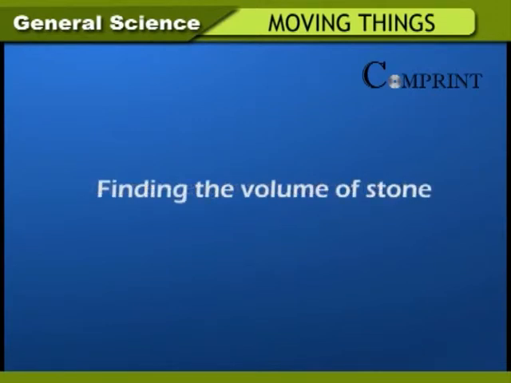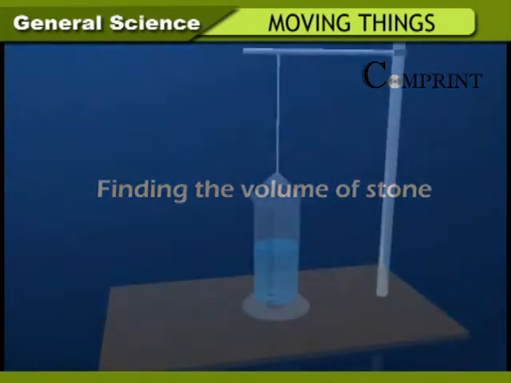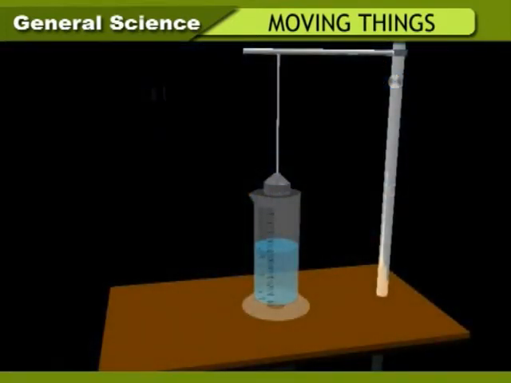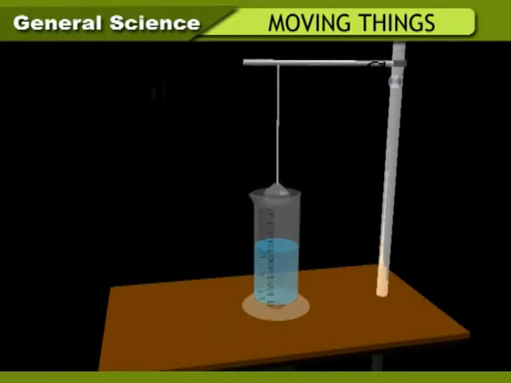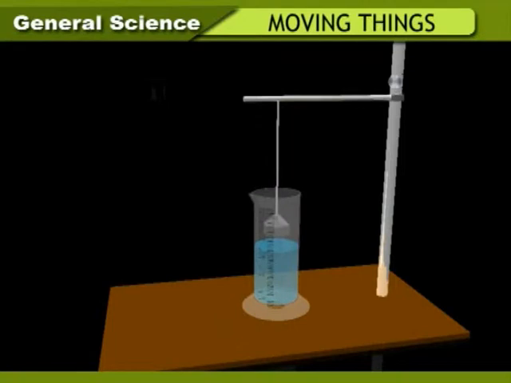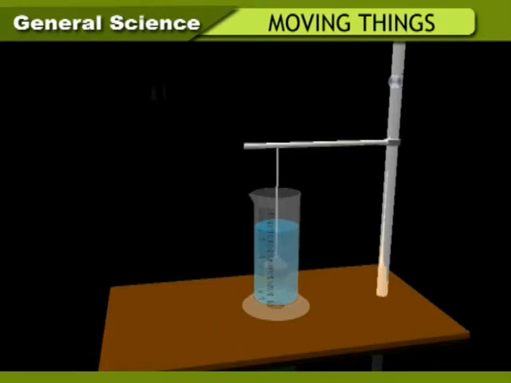Finding the volume of stone. Take a measuring jar, fill half of it with water and note the reading. Hang the stone to the stand with a thread. Arrange the measuring jar as shown in the figure, so that the stone is dipped in the water. The water level rises in the jar. Note the raised level. The difference between two levels is the volume of stone.